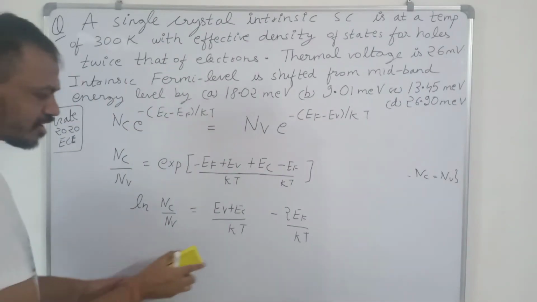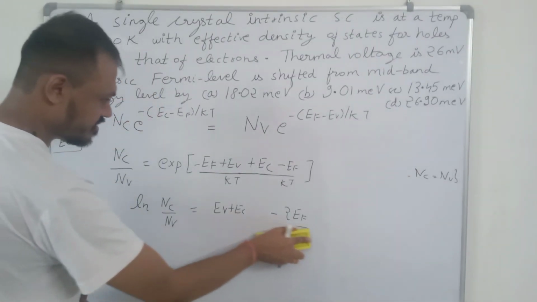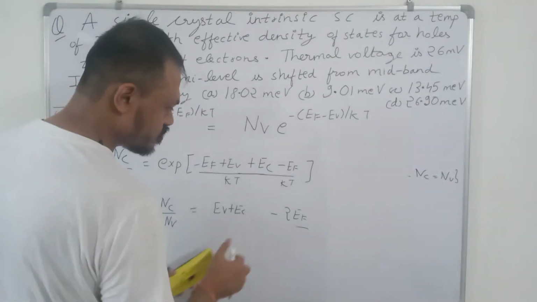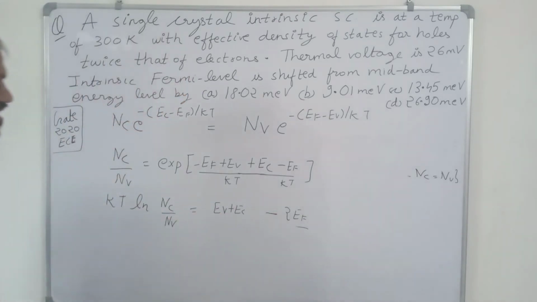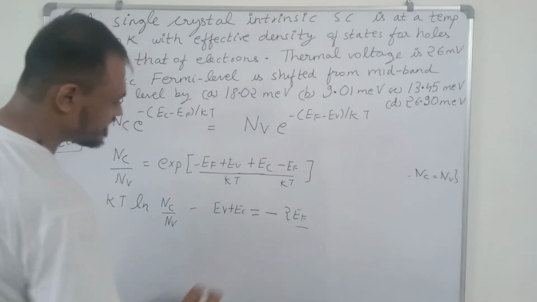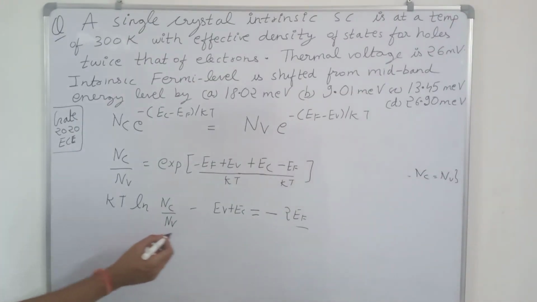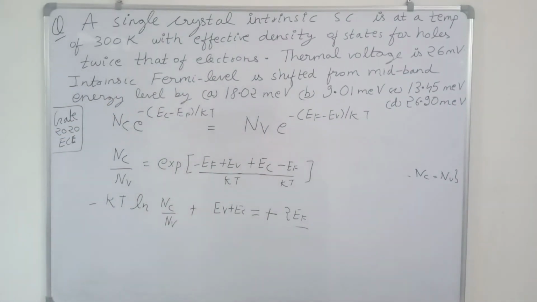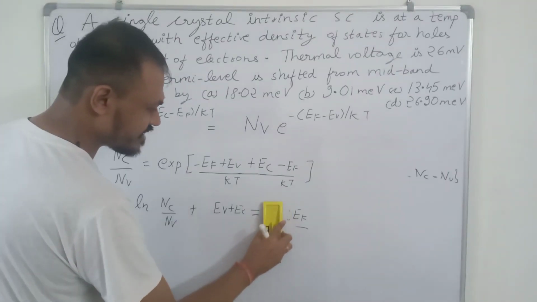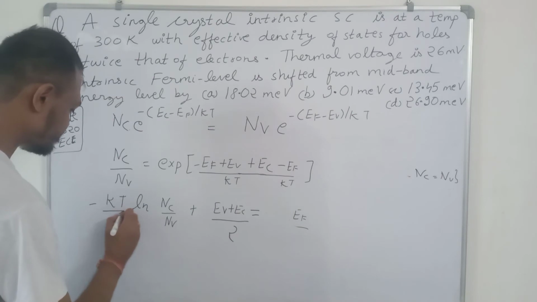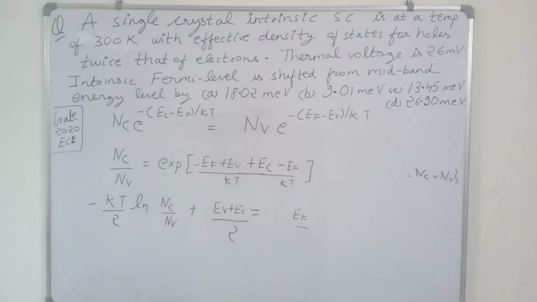Now we can multiply kT on both sides, so minus 2Ef is here. If we take Ev plus Ec to that side, it will become minus. Now just change the sign. So 2Ef equal to Ev plus Ec minus kT ln Nc upon Nv. So you can take 2 also to that side. So Ef is equal to Ev plus Ec by 2 minus kT upon 2 ln Nc by Nv.